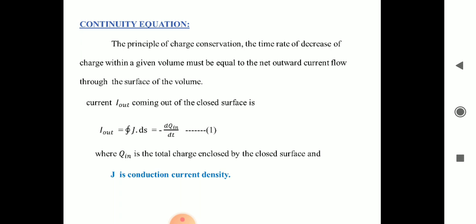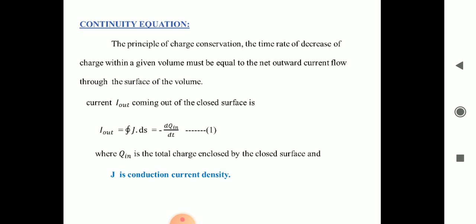But previously we know that I out is equal to closed integral J dot ds. From the continuity equation, I out is equal to minus dq in by dt. We know this. Therefore, I out, which is closed integral J dot ds, is equal to minus dq in by dt.